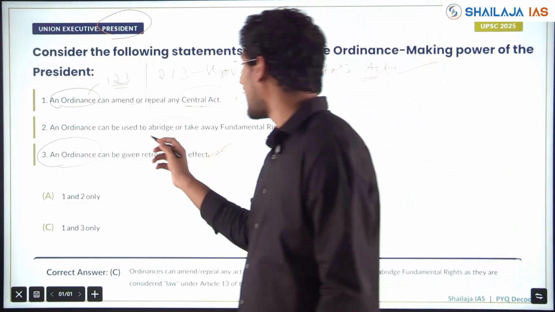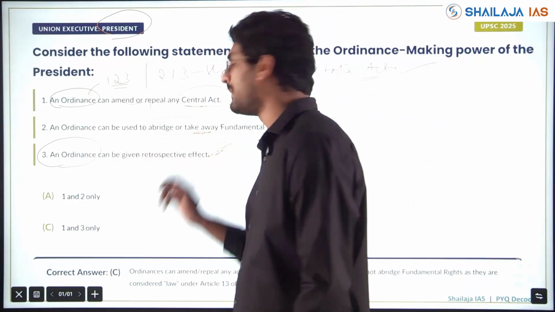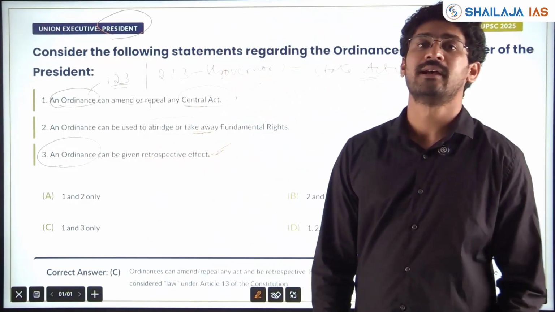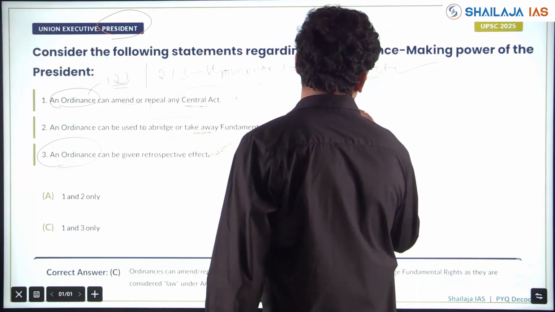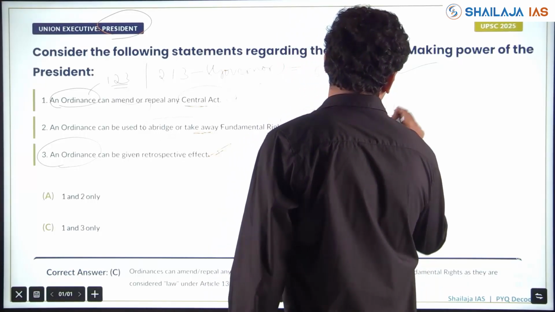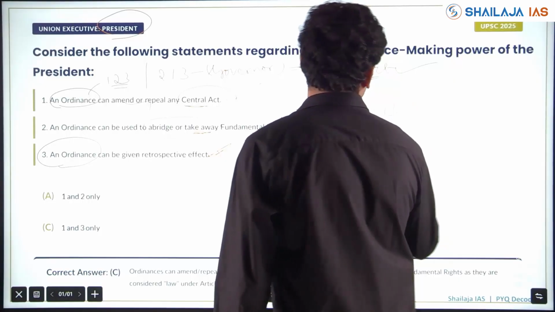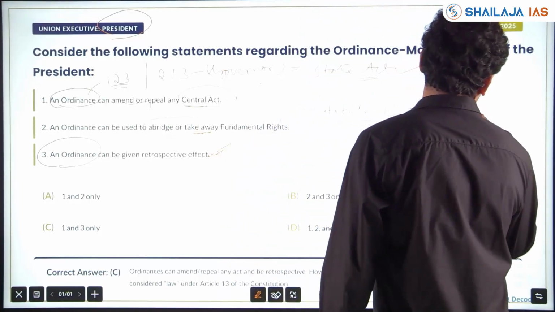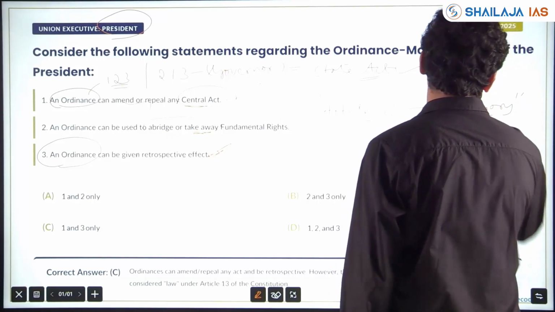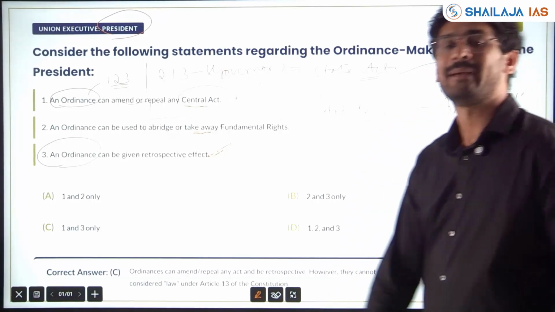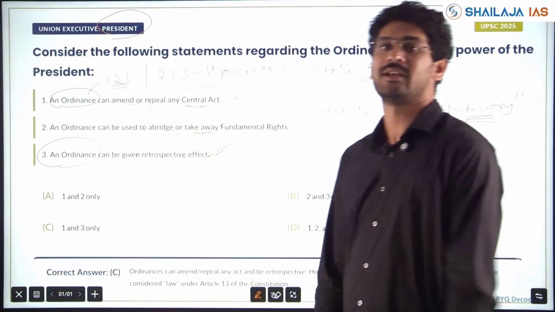An ordinance can be used to abridge or take away fundamental rights. In the last class, we have seen that time and again they are asking around Article 13. Does the judiciary have the right, is there a provision to have judicial review to keep a check on the executive and legislature?